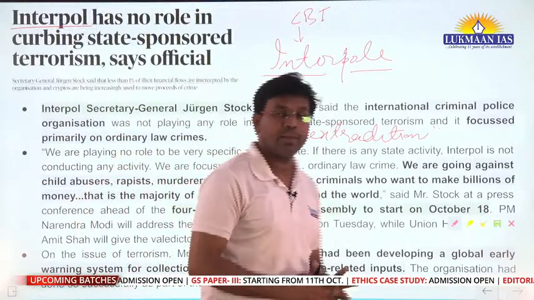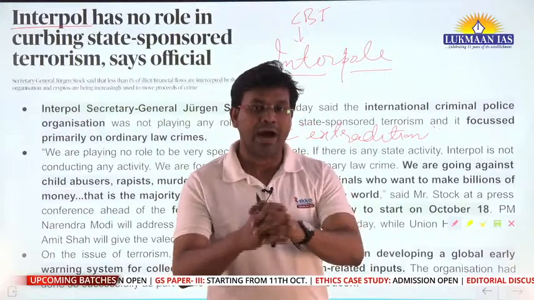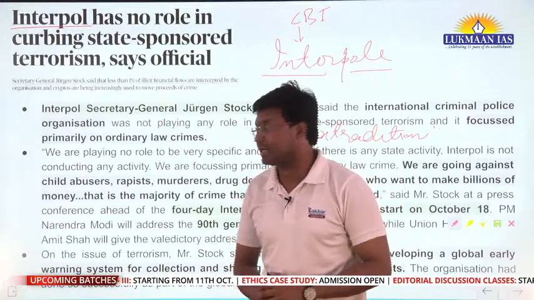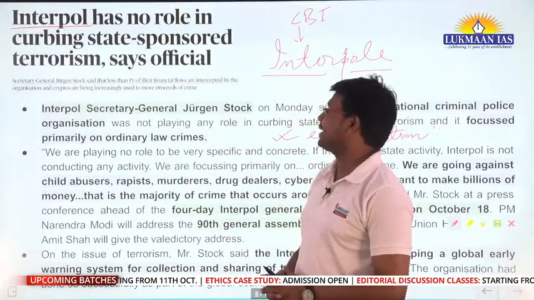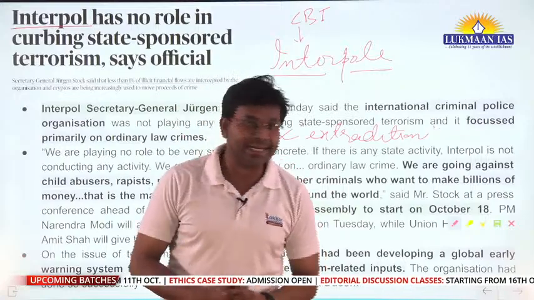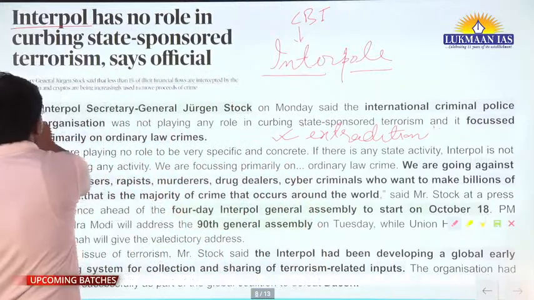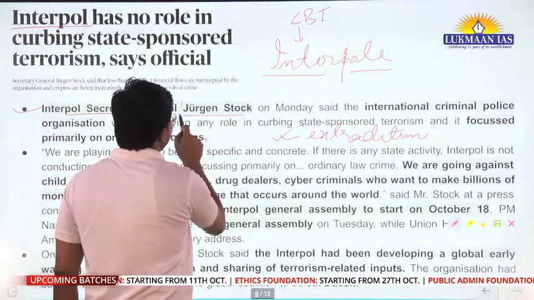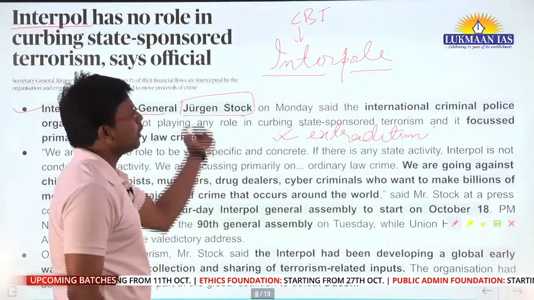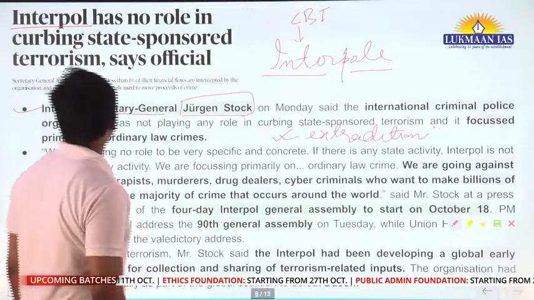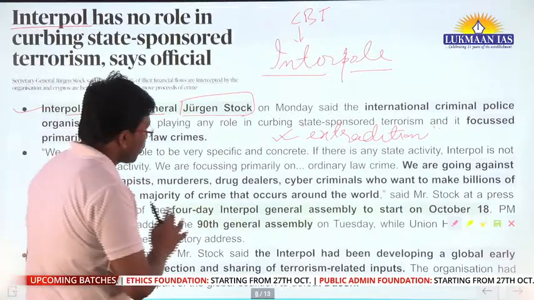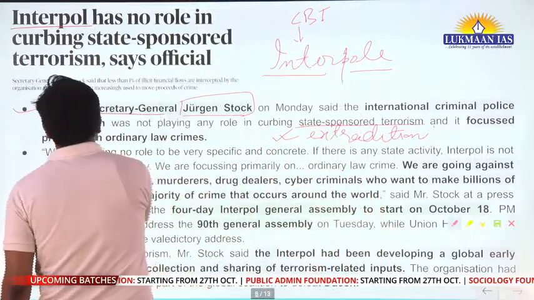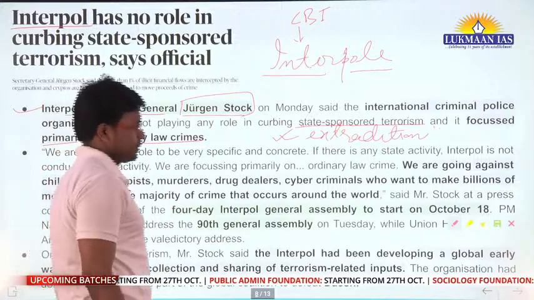So we have understood what Interpol is. After understanding what Interpol is, we will now understand the recent highlights related to Interpol. The Interpol Secretary General, his name is Jürgen Stock, okay. This person said on Monday that the International Criminal Police Organization was not playing any role in curbing state-sponsored terrorism, and it focused primarily on ordinary law crimes.